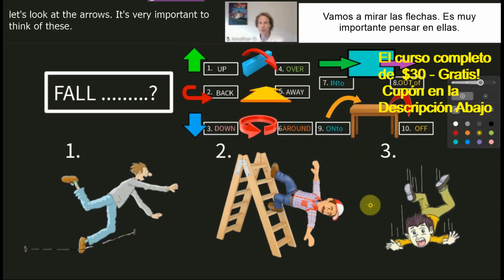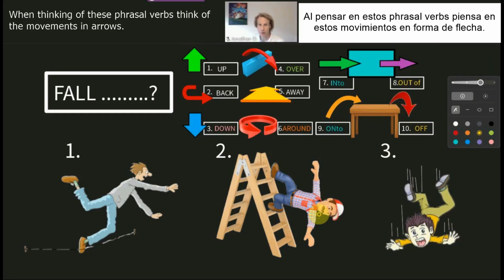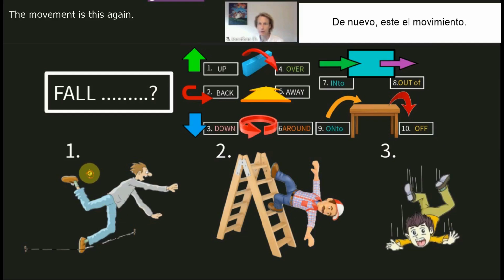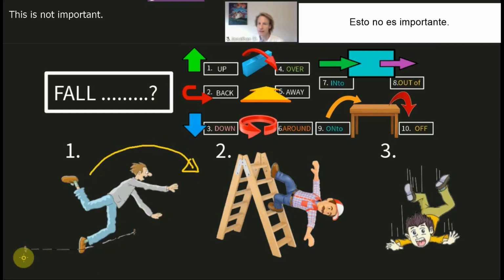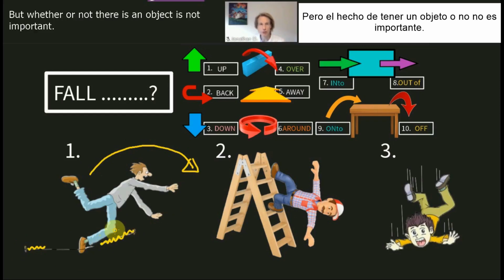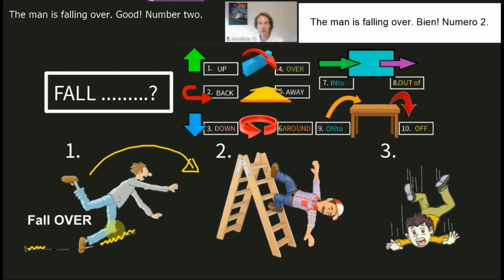It's very important, when thinking of these phrasal verbs, to think of the movements in arrows. Okay, so number one, let's go with number one. The movement is this. Again, this is not important. I use this to give you an example of what is happening. But whether or not there is an object is not important. The answer is over. The man is falling over.